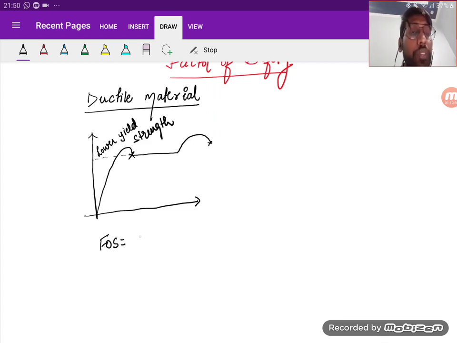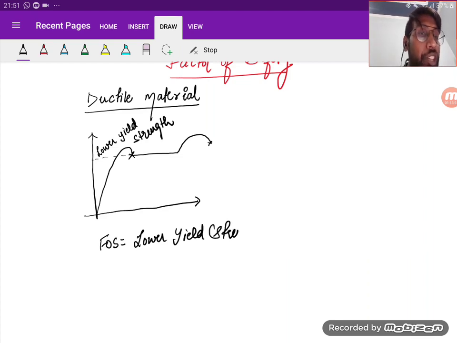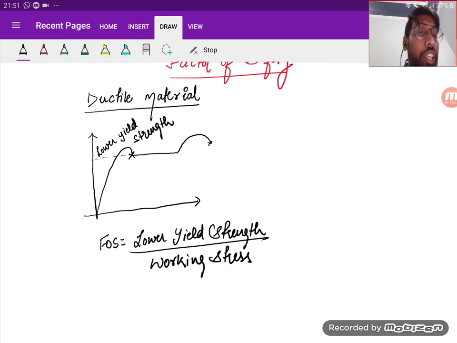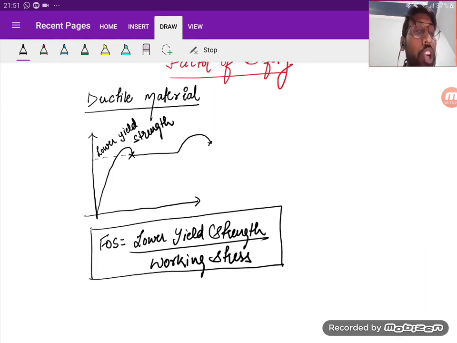So what is factor of safety? It is defined as, for the ductile material, lower yield strength upon working stress. Whatever the stress that is due to the working load, that is the working stress, and always for the design, the working stress should be less than the strength of the material at which the failure can be seen.